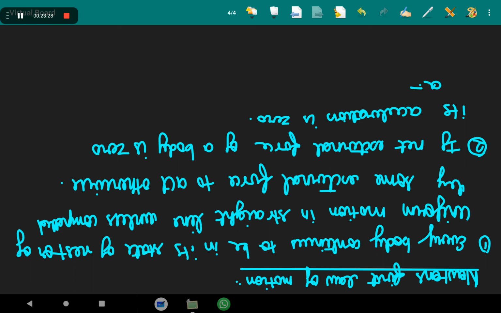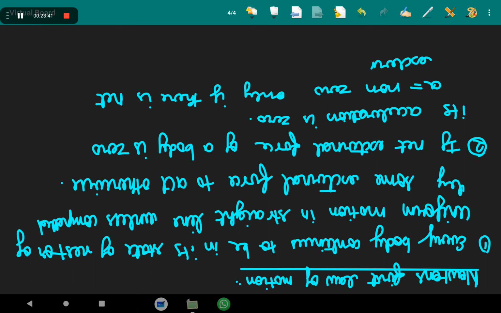A is equal to non-zero only if there is a net external force acting.